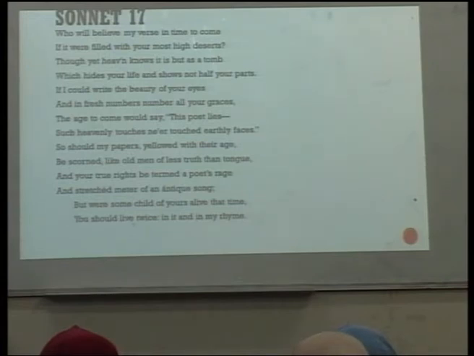Such heavenly touches near touch earthly faces. Should my papers yellowed with their age be scorned like old men of less truth than tongue? And your true rights be termed a poet's rage, and stretched meter of an antique song. But were some child of yours alive that time, you should live twice, in it and in my rhyme.